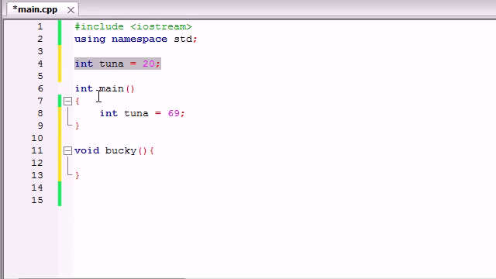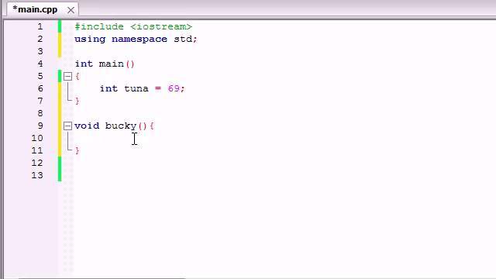Whenever you make your variable outside the functions, then every single function can access this tuna variable. So this function can use it, Bucky can use it. Every function has access to this variable. But for example, say you only made your variable inside one function, so you only made this variable inside main. That means that whenever Bucky tried to use the variable tuna, it's going to get an error message. So check it out. It says, tuna, what the heck is tuna? Because main functions are basically greedy. Whenever they create a variable, they're the only ones with access to that variable.